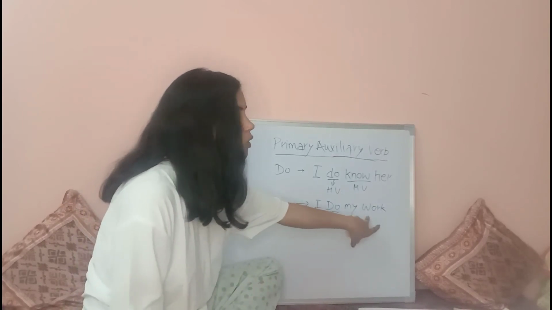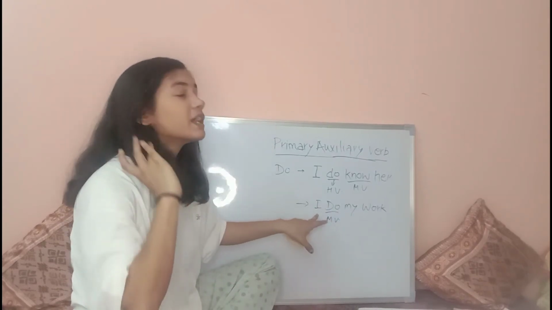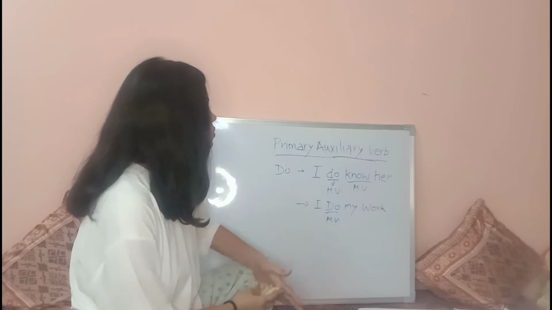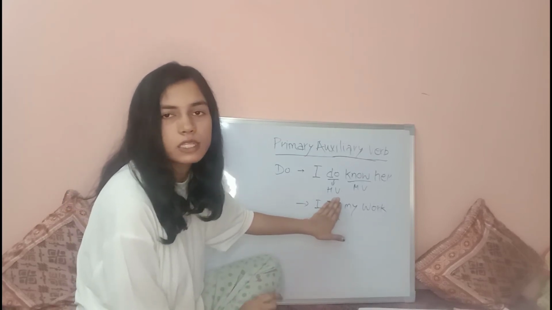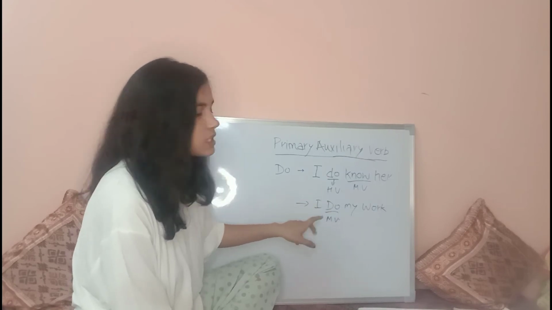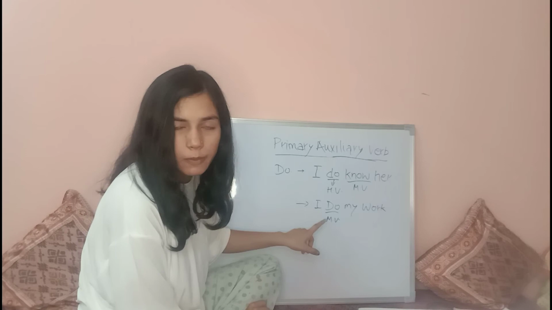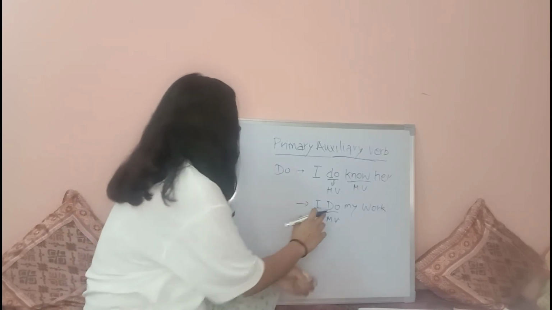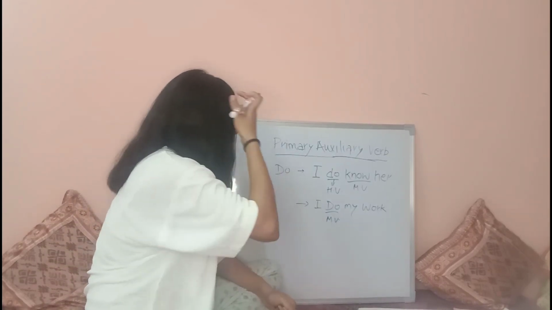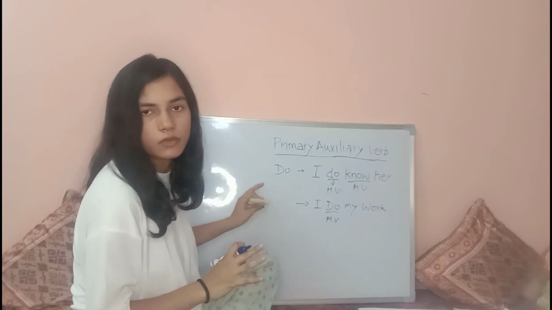At that time work will be your main verb. But when I say I do my work, if I don't use do in this sentence, the sentence will not get complete. That's why we have to use do, and that's why it is a main verb, because without do the sentence will not be completed. I hope you guys understand this. So this is primary auxiliary verb.